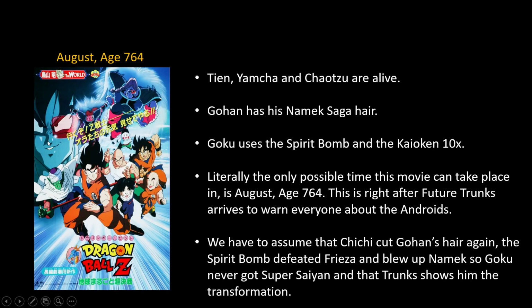Moving on to Tree of Might. So in the Tree of Might, Tien, Yamcha and Chaozu are still alive. Gohan has his Namek Saga hair and Yamcha's hair is longer as well. Goku uses the Spirit Bomb and the Kaioken times 10, right? So we know that this movie cannot take place in the 1 month between the Saiyans fight and Planet Namek, because in that 1 month, these guys are dead and Goku is hospitalized.